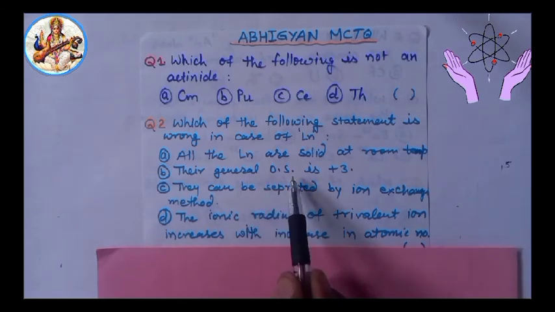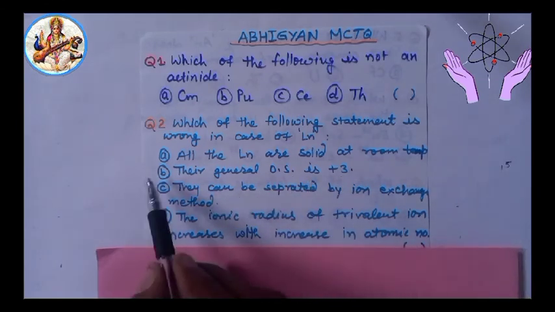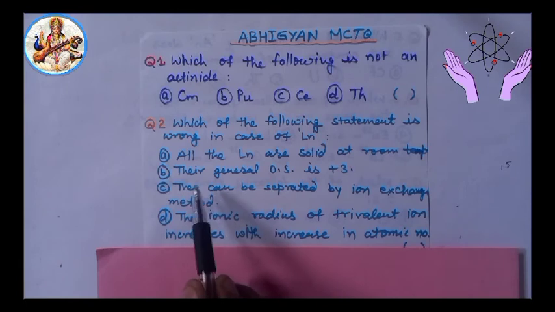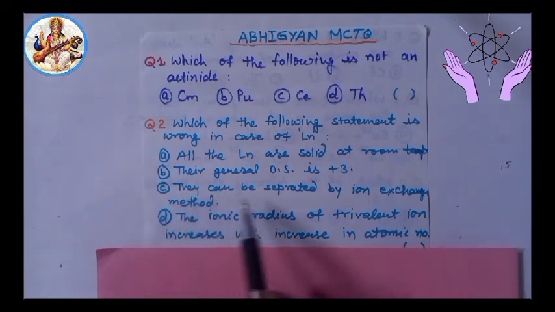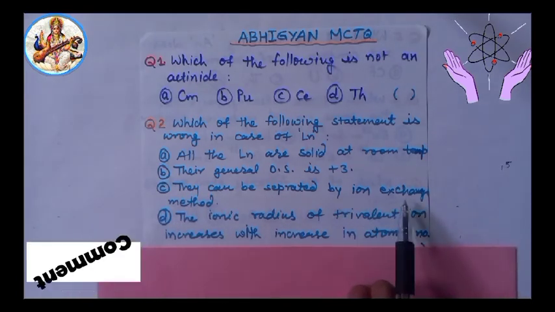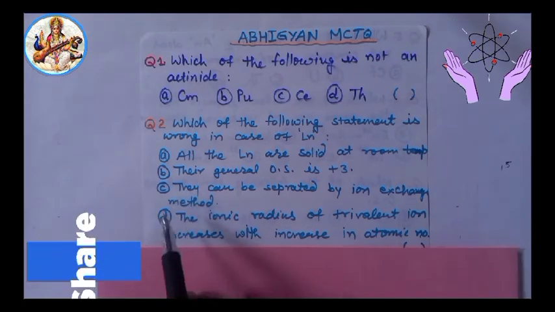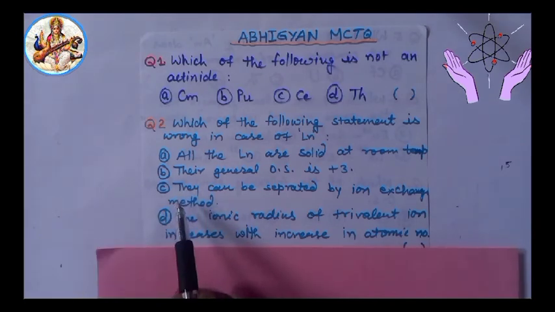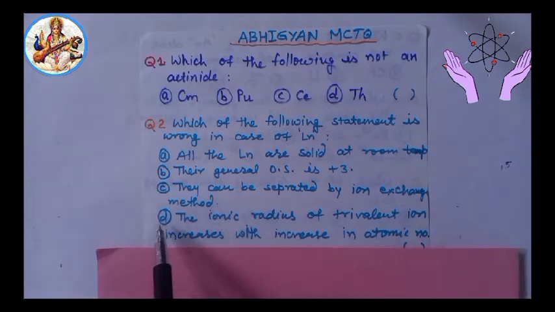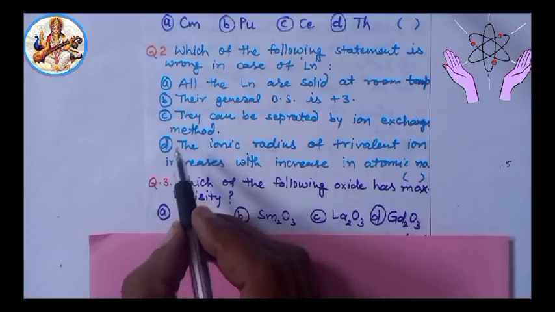Next, B. Their general oxidation state is +3. It is also a true statement. C. They can be separated by ion exchange method. It is also a true statement for lanthanides. And in D, the ionic radius of trivalent ion increases with increase in atomic number. It is a false or wrong statement. So answer will be option D.